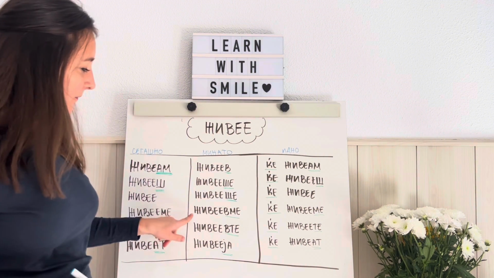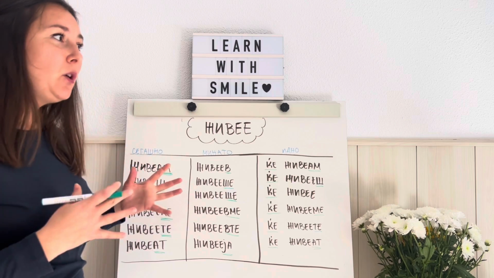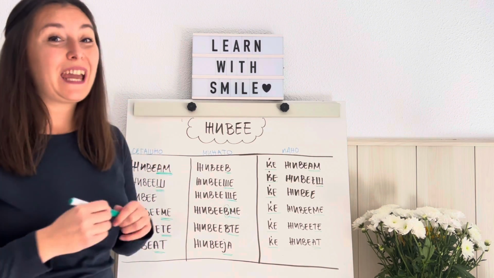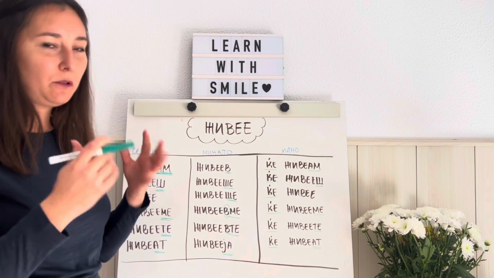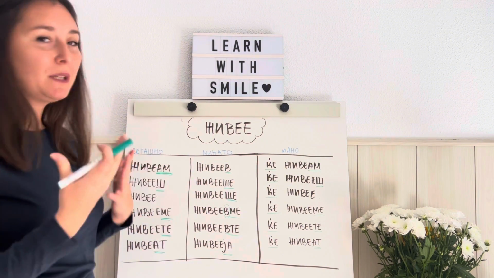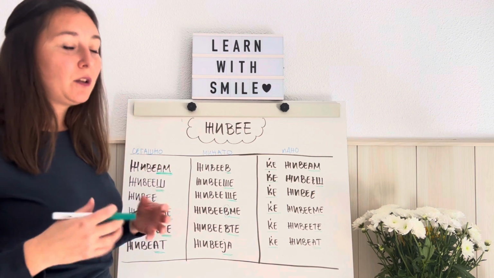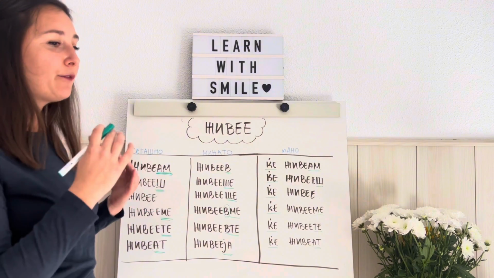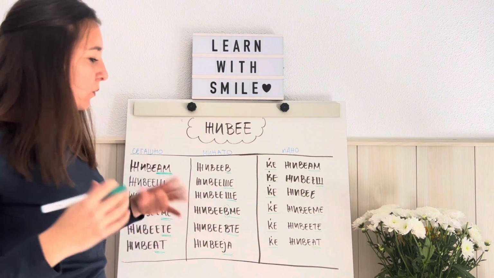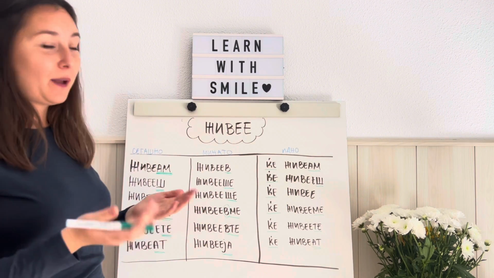Let's see the plurals. The first person in plural will be живеевме. So here also the V sound is replaced with F when we speak, okay? When we write, of course, we have to be careful, it's with V. But when we speak, it's like F, like very soft F, okay? Живеевме. So we were living, or we lived, живеевме, or ние живеевме.